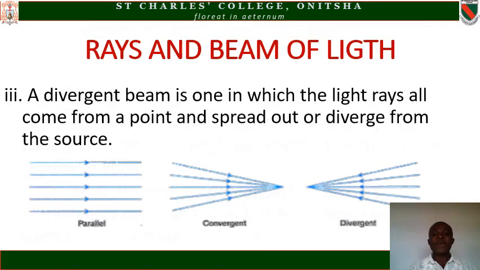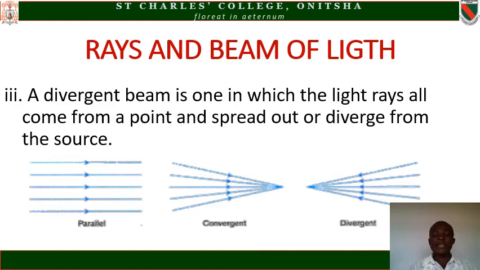A divergent beam is one in which the light rays all come from a point and spread out or diverge from the source. Now you can see the diagram on the screen. The first diagram is parallel rays. So the parallel beam there, you can see the arrow that shows the direction of movement of the beam.